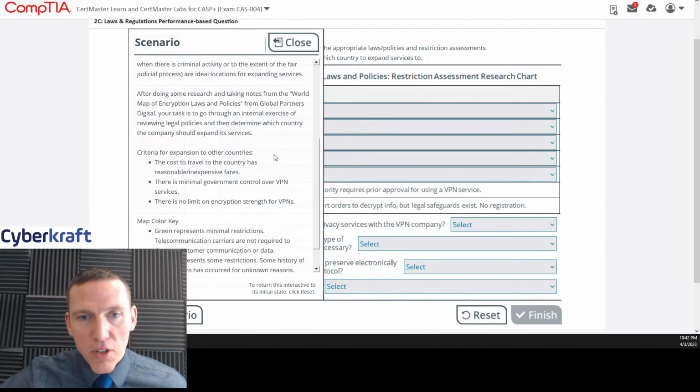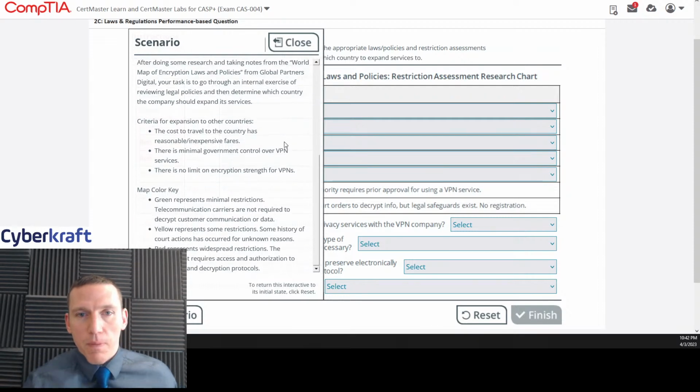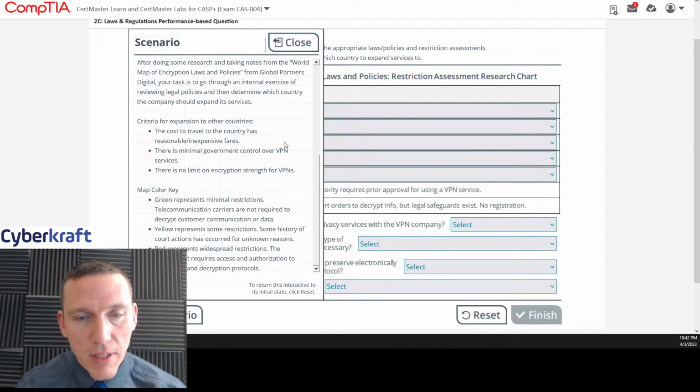After doing some research and taking notes from the world map of encryption laws and policies from Global Partners Digital, this resource, I definitely recommend researching that if you're studying for your CAS Plus. Your task is to go through an internal exercise reviewing legal policies and then determine which country the company should expand its services. Really should say to which country the company should expand its services.